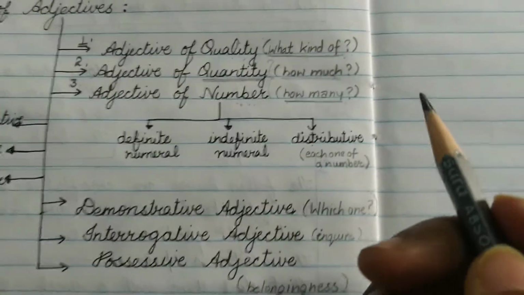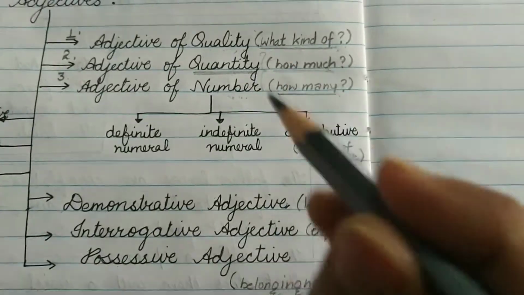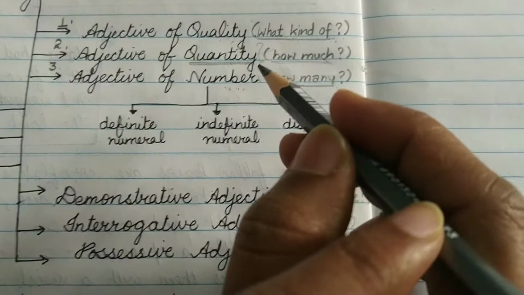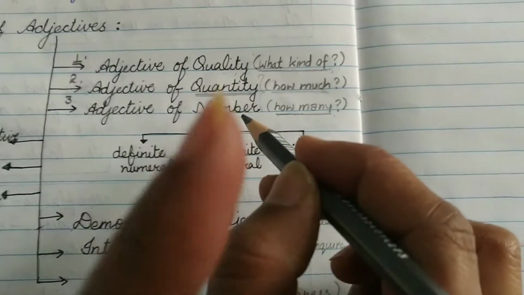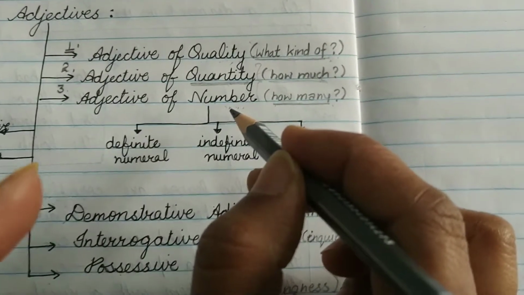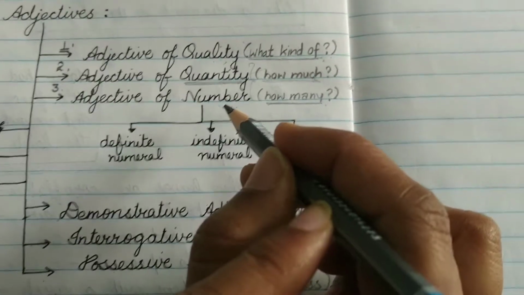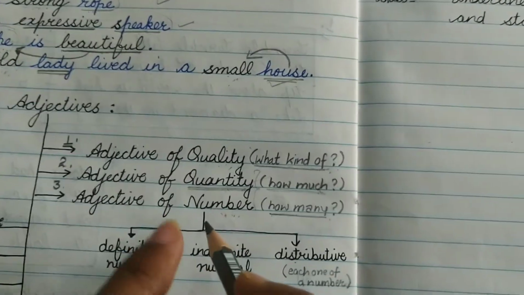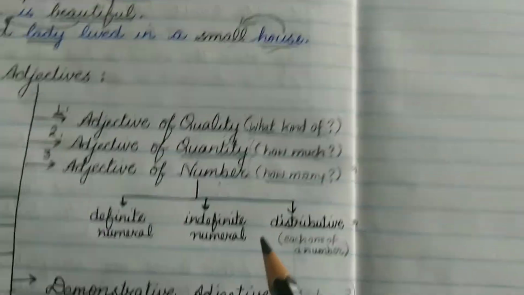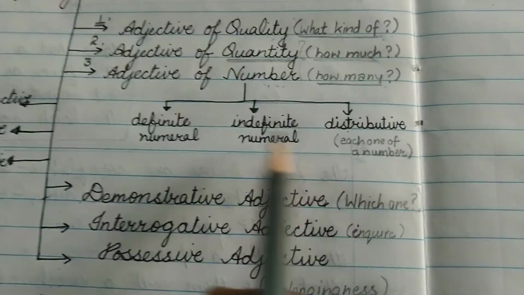So that is why we ask the question how many with the noun. For example, if I say I have 1 pencil, how many pencils? 1. So 1 here is describing not the quality, rather the number of pencils. So that is why 1 will be adjective of number. When I say I have a small pencil, it is not describing the number. It says what kind of pencil? Small pencil. So small is adjective of quality, whereas if I say I have one pencil, one will be adjective of number.